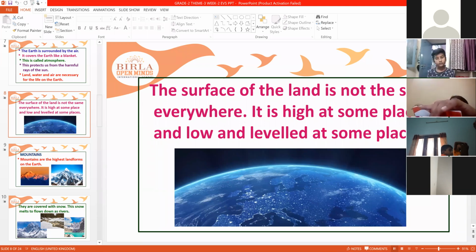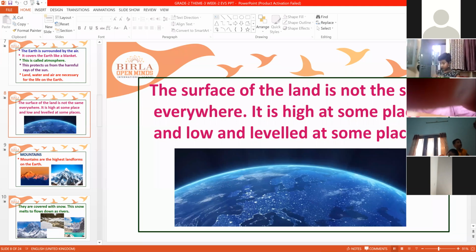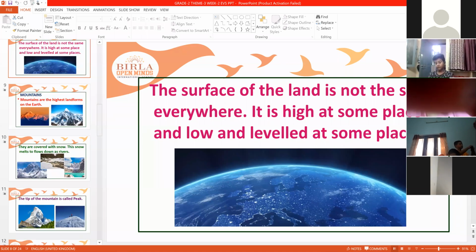Now, just listen. The surface of the land is not the same at every place. At some places it is high, and at some places it is low. So all these surfaces are called different types of landforms. Now what are the different types of landforms? One by one we'll see.